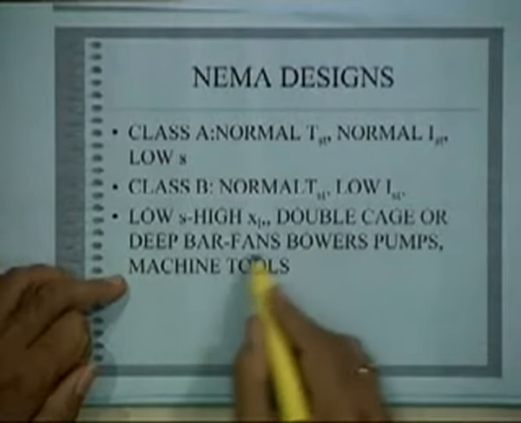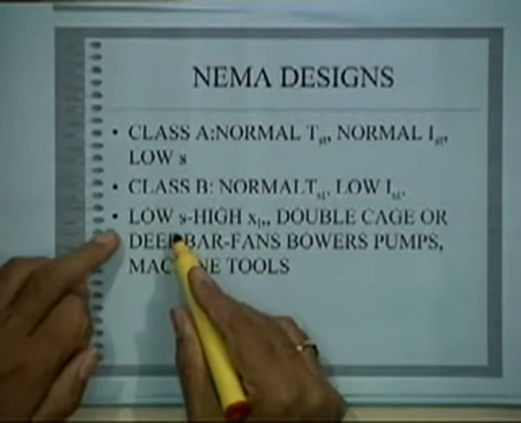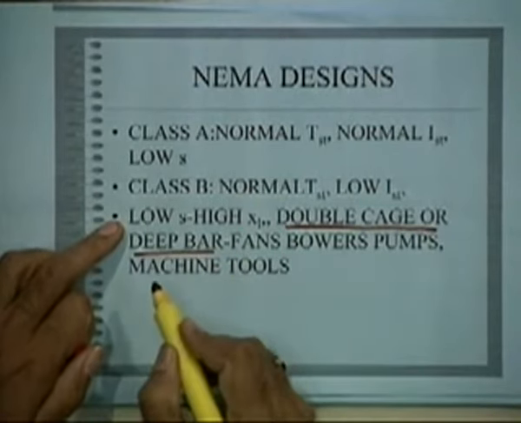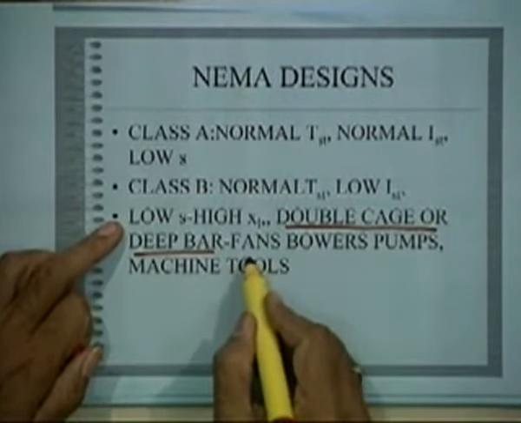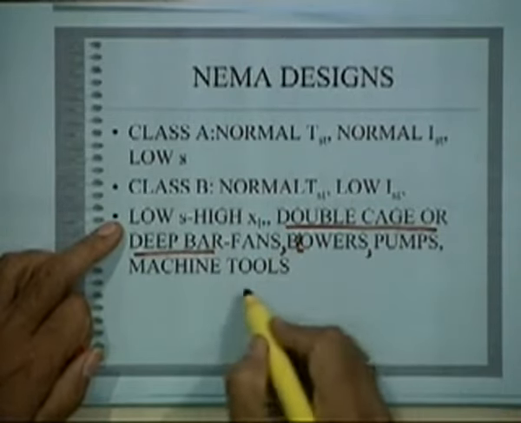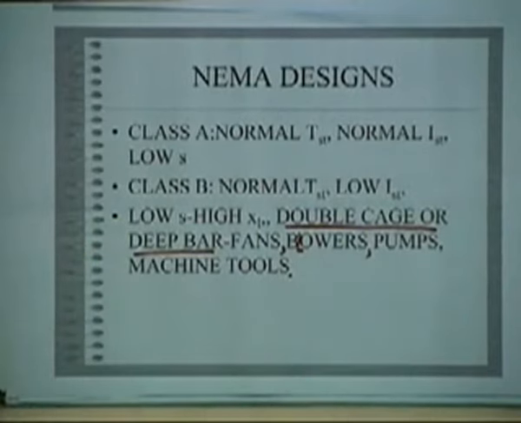So you have double, and they also have double cage or deep bar. Class B designs use double cage or deep bar rotors, and they are suitable for fans, blowers, pumps and machine tools. These are typical applications of Class B designs. Okay. Class A is general purpose.